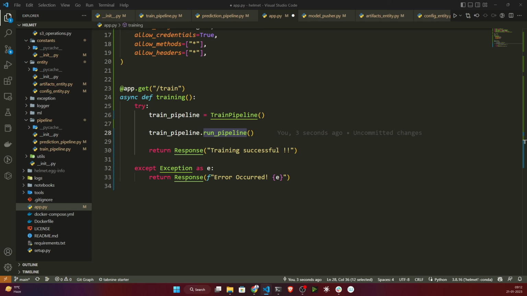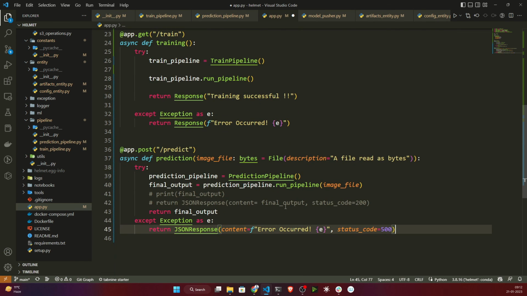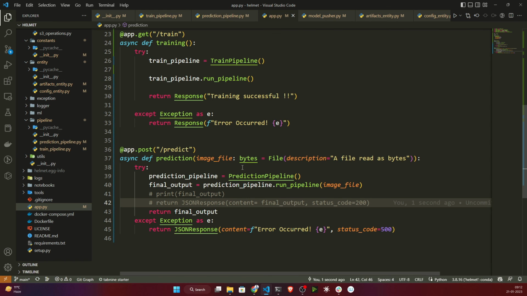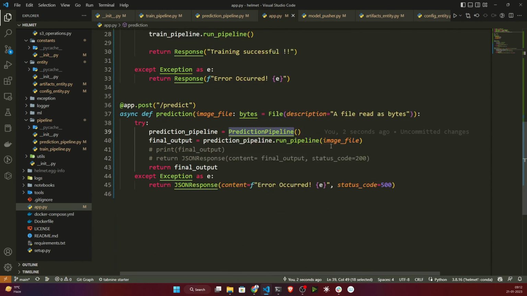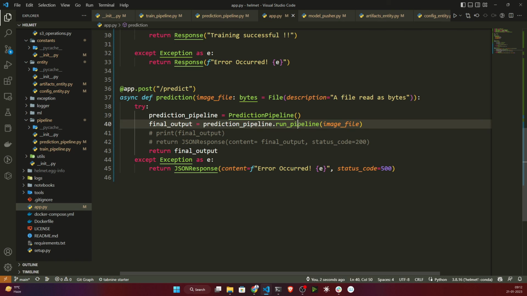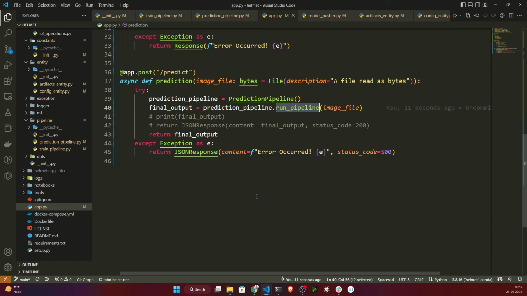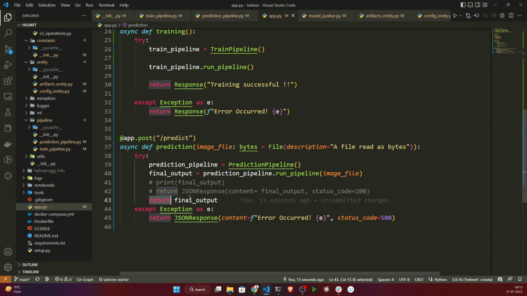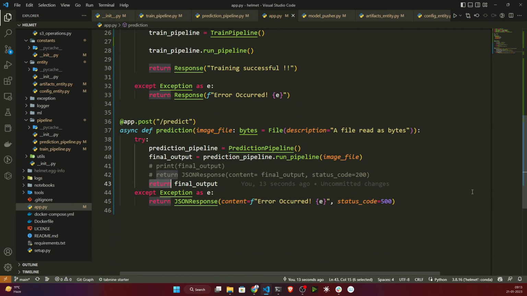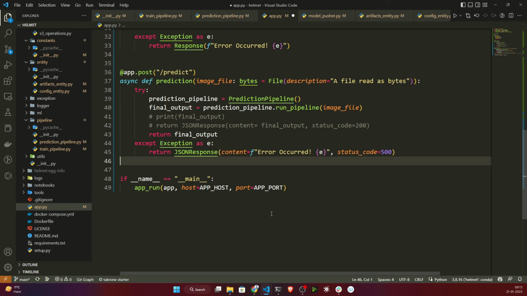Similarly, I will create my prediction route also. So this is the prediction pipeline. Here I'm doing the same thing. I'm calling my prediction pipeline class, creating an object, and running this run pipeline. Once everything is done, it will return your output as a base 64 string. Then you need to finally initialize your host and port.